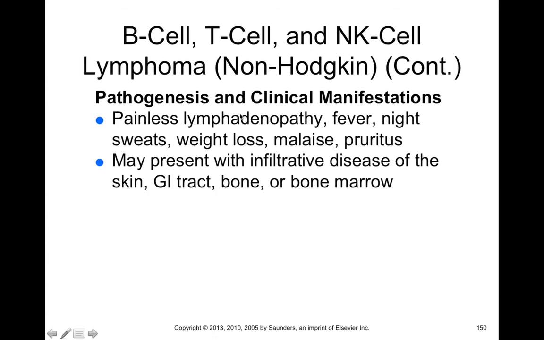Now, the pathogenesis and clinical manifestations of non-Hodgkin's lymphoma: you typically find painless lymphadenopathy, fever, night sweats, weight loss, malaise, and pruritus, or itching of skin. It may present with infiltrative disease of skin, GI tract, bone, or bone marrow. So these cells may start to infiltrate other tissues, not just the lymphoid tissues.